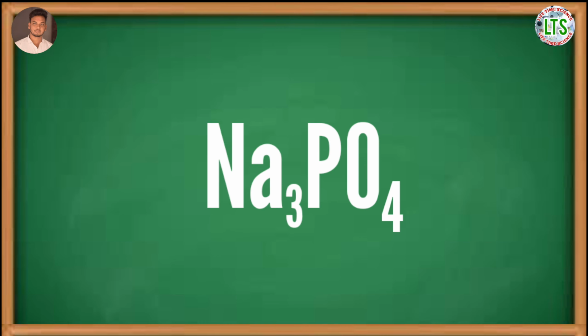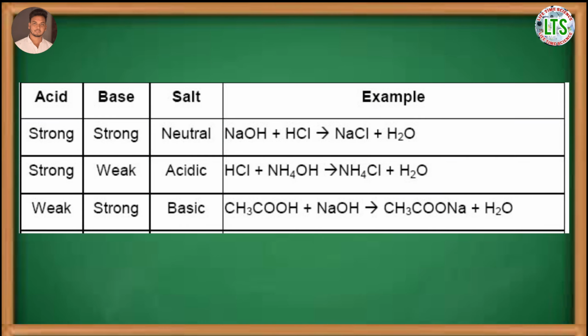A normal salt which is formed by the complete neutralization of a strong acid and a strong base provides almost neutral solution with a pH equal to 7. For example, neutralization of HCl and NaOH to form salt like sodium chloride, NaCl.